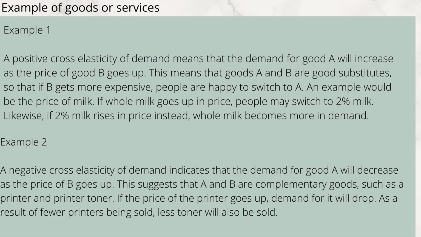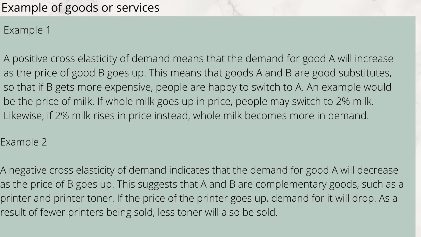Examples of goods or services. Example 1: a positive cross-elasticity of demand means that the demand for good A will increase as the price of good B goes up. This means that goods A and B are good substitutes, so that if B gets more expensive, people are happy to switch to A. An example is the price of milk. If whole milk goes up in price, people may switch to 2% milk. Likewise, if 2% milk rises in price instead, whole milk becomes more in demand.